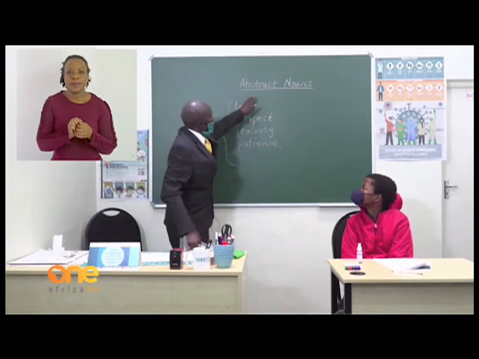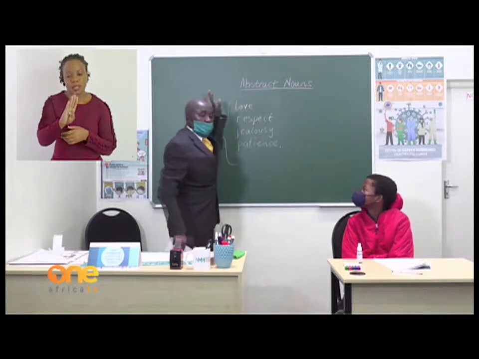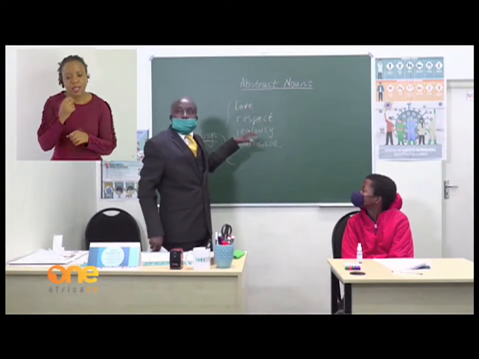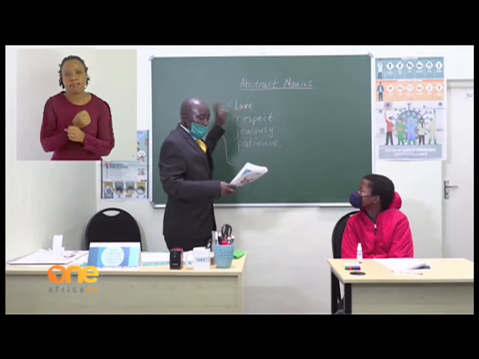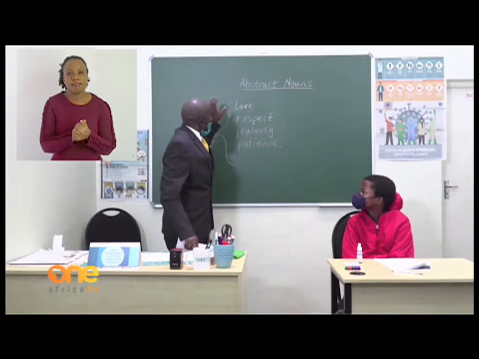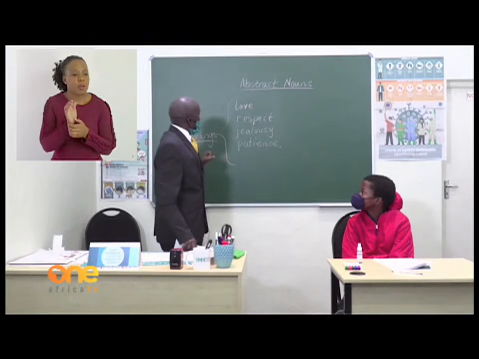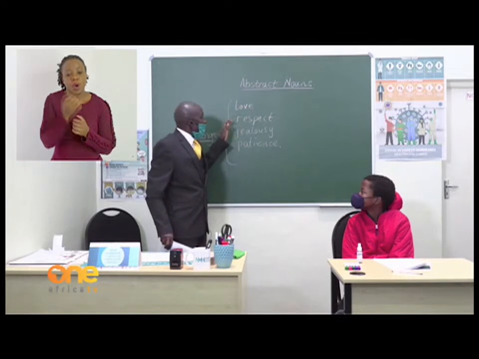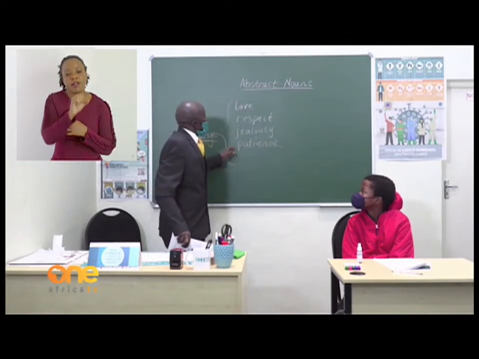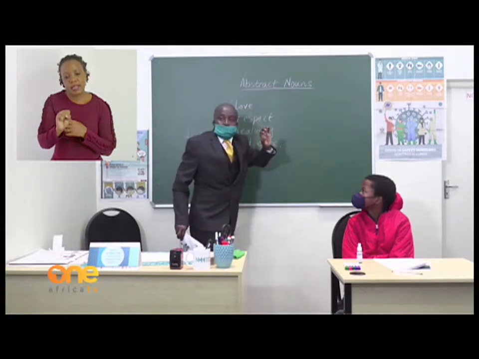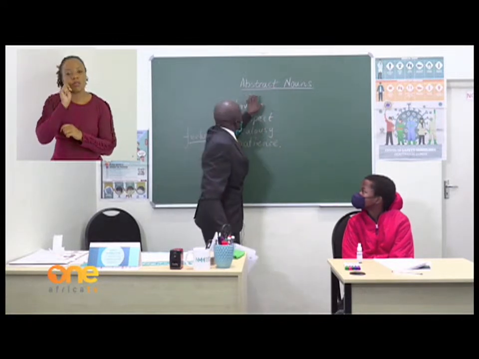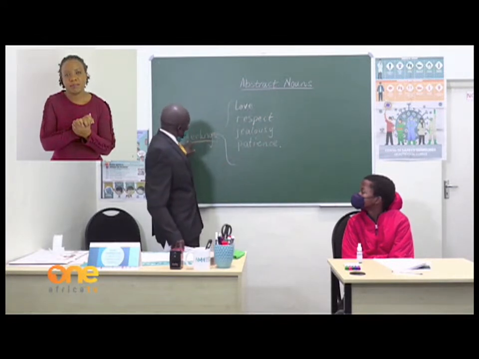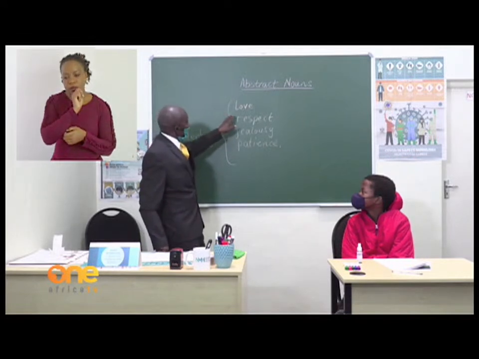Right. We said an abstract noun, you cannot touch, you cannot taste, you cannot see it, or even hold it. So what it means is the 5 senses that we have do not have anything to do with the abstract nouns. All right. Abstract nouns do not appeal to the 5 senses. It has something to do with feelings.